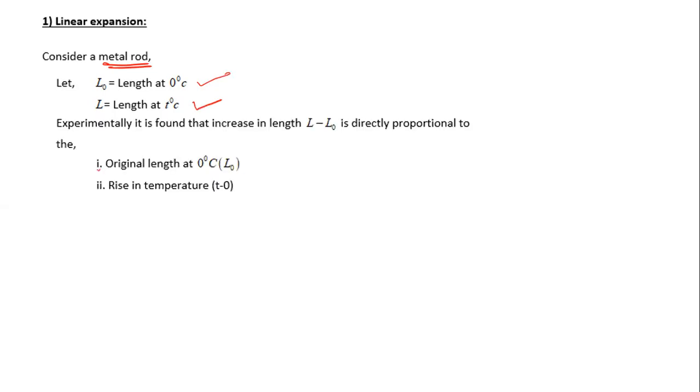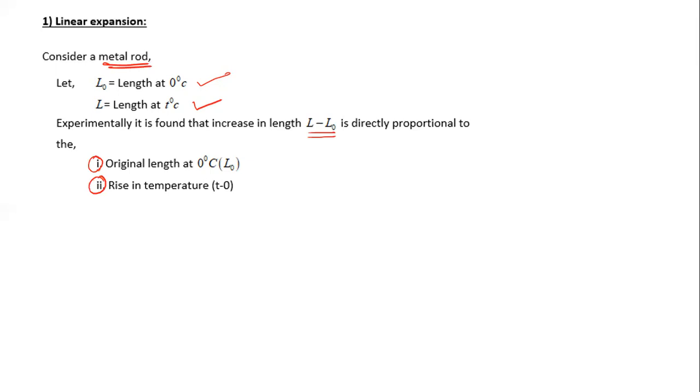Now here experimentally it is observed that the increase in length, L minus L0, is directly proportional to, first, the original length, as we already discussed. Means how much length is increased, it depends on the original length. And second, it depends on the rise in temperature.